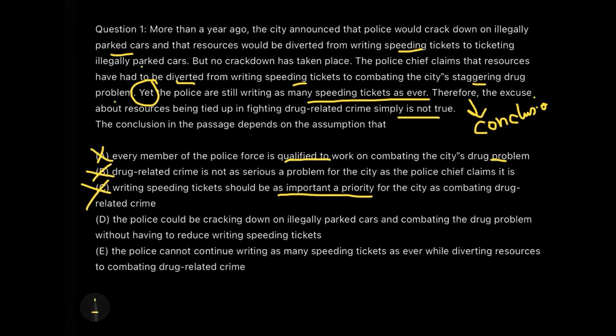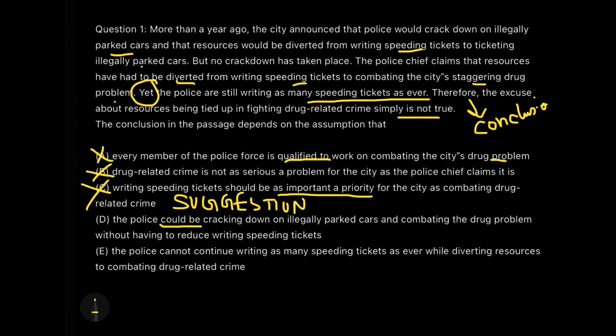Now coming to option D, the police could be cracking down on illegally parked cars and combating the drug problem without having to reduce writing the speeding tickets. First of all, when you see 'could be', this is a suggestion, my dear friend, not an assumption, a suggestion that this should be done in future. I already know the conclusion.